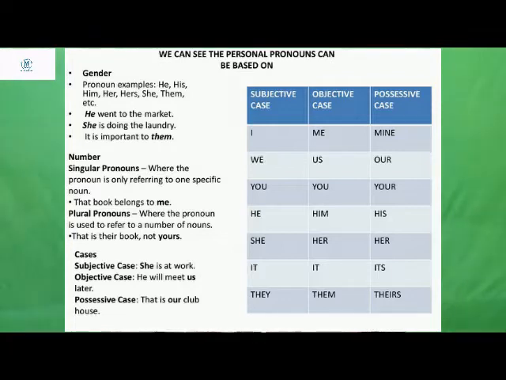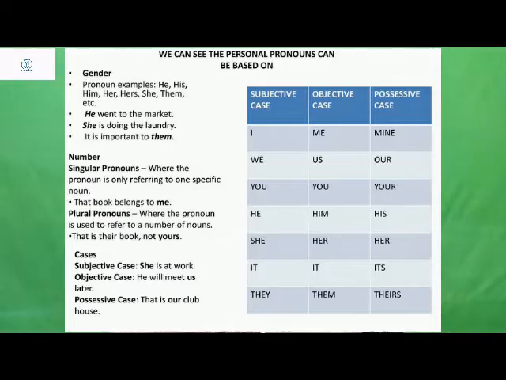In the same scenario, if the person is the subject, there will be one sort of personal pronoun. If the person is the object, there will be another form of personal pronoun. So today we are going to see what the different forms are and how these personal pronouns are used.